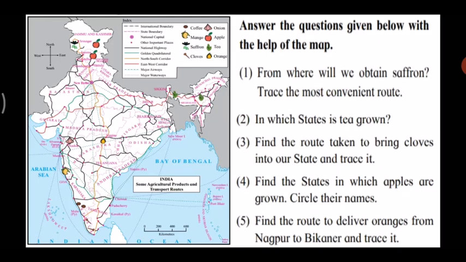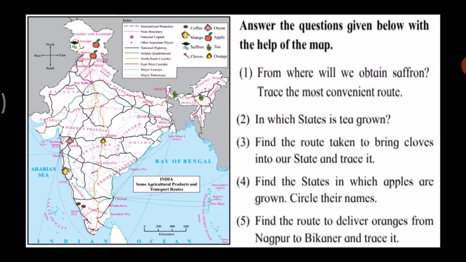The first question is, from where will you obtain saffron? Now if you see the symbol of saffron, it is in blue and green color. Can you see? It's the third figure, right? It is blue and green in color. And can you see where the saffron is shown in the map? Yes, it is shown in Jammu and Kashmir. So, we obtain saffron from Jammu and Kashmir.